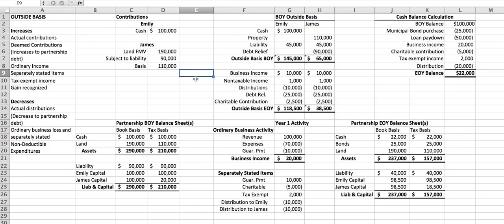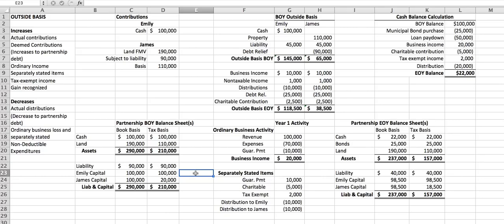What's her book capital account balance and what is her tax capital account balance? Well, her book capital account balance and her tax capital account balance both reflect the fair market value of the $100,000 of cash that she contributed and the carryover basis in the $100,000 that she contributed.